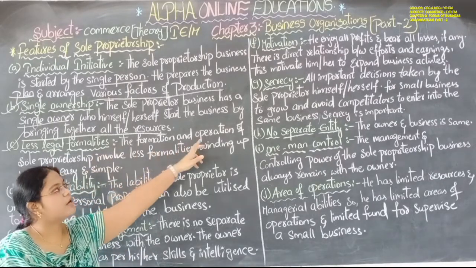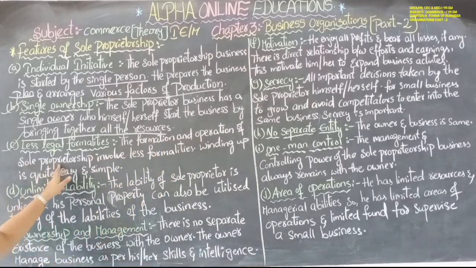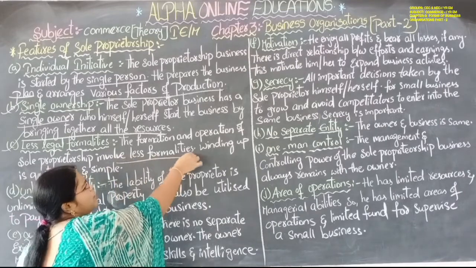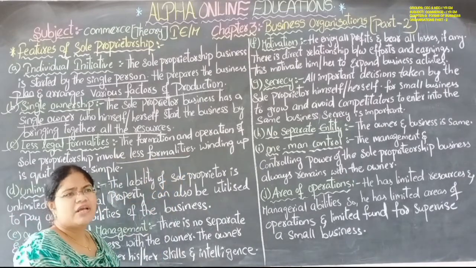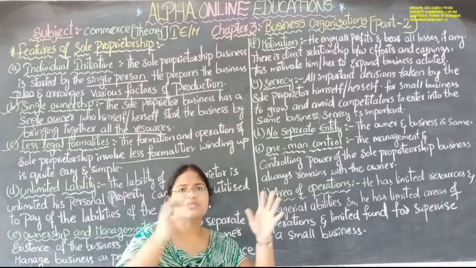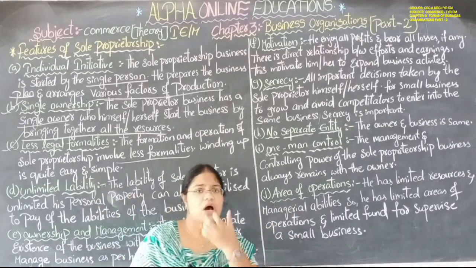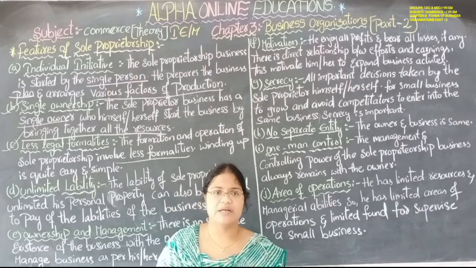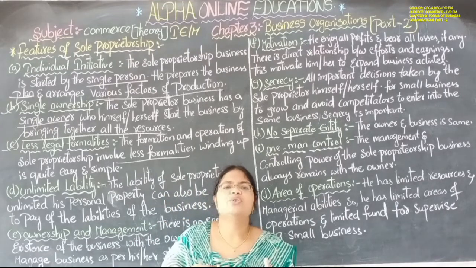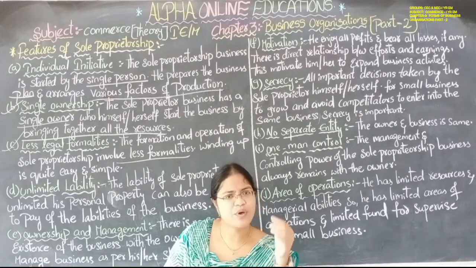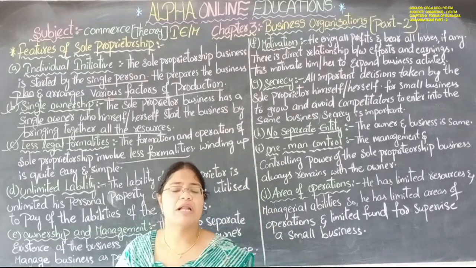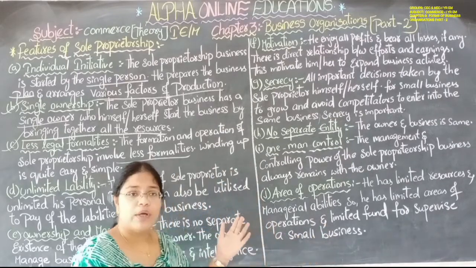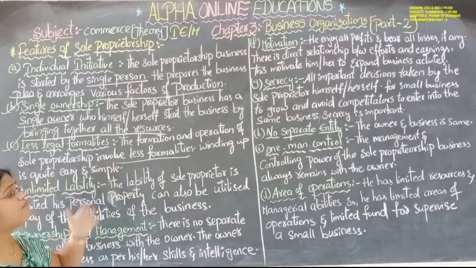The formation and operation of sole proprietorship involve fewer formalities. Very few legal formalities are required. If you want to keep a tea stall, you just have to buy one stall, that's it. Yes, you have to pay certain rent to that owner, that's it. But there are not many legal formalities, very few legal formalities compared to other kinds of businesses. These have very limited legal formalities.